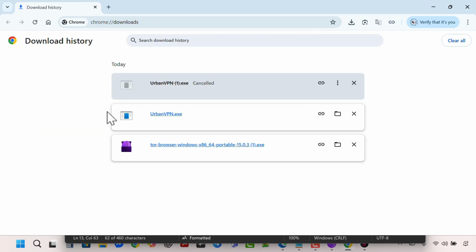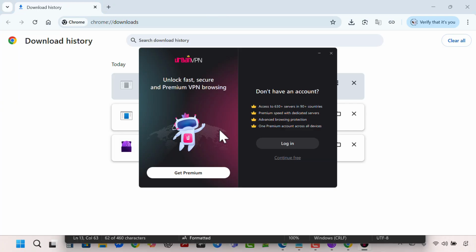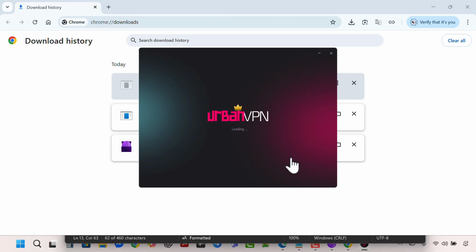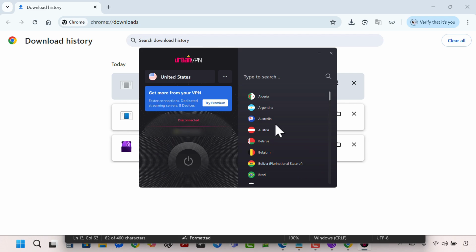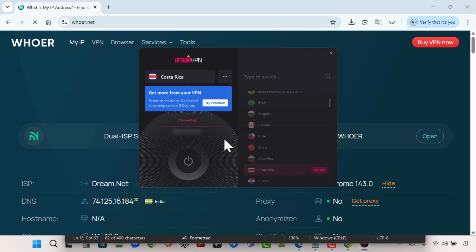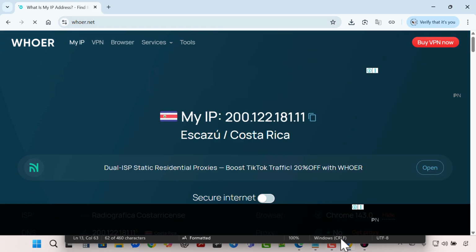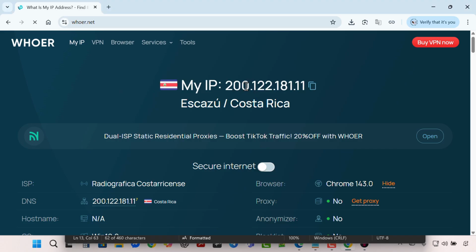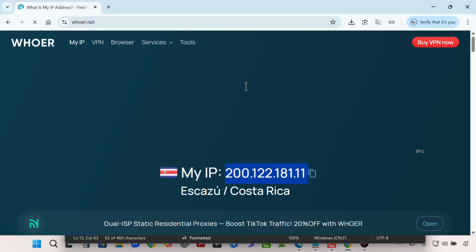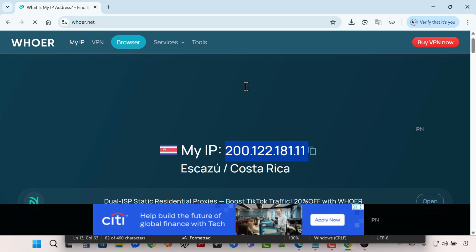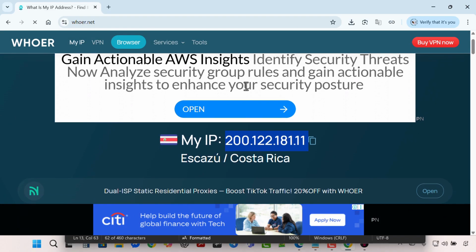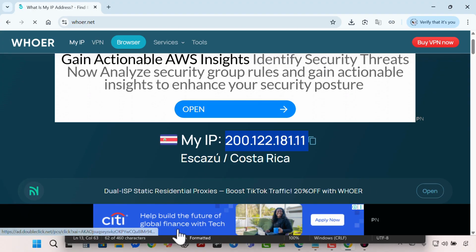We have set it to continue using the free version. After enabling the free option, we can choose a location from here. Let's see what happens if we select Costa Rica. Now it is connected to Costa Rica, and this is our IP address. That means my PC is in Russia, but the location shown is Costa Rica. In other words, the apparent location of my PC is Costa Rica. I am already hiding my local IP.